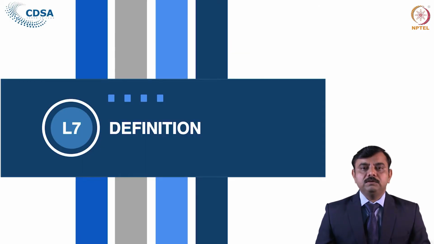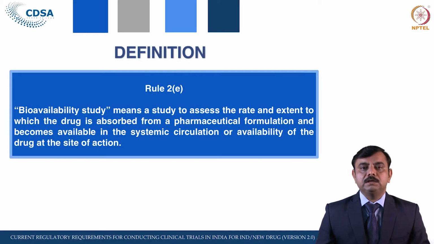So friends, first of all we will see what are the definitions given in the New Drug and Clinical Trial Rules. As you know, previously there were no definitions in the Schedules or in the Drugs and Cosmetics Rules 1945. With the amendment of the Drugs and Cosmetics Rules 1945, that is the New Drug and Clinical Trials Rules, many of the definitions have been given in the rules. So we will see these definitions given in the rules one by one. Let us see first what is meant by bioavailability study.